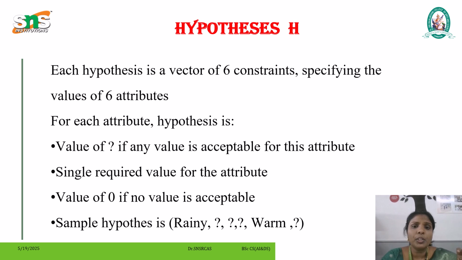For each attribute, the hypothesis will be either a question mark, meaning any value is acceptable for this attribute, or a single required value, for example warm, or 0, indicating that no value is acceptable.